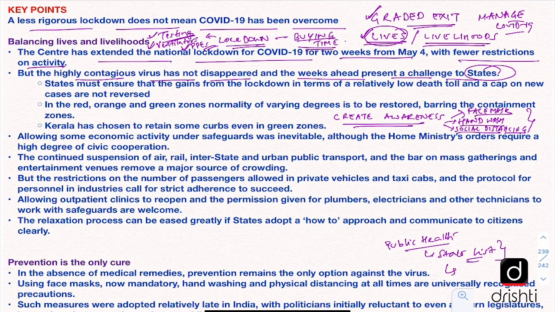And here we should know that the state list and all the lists are mentioned in the 7th Schedule of the Constitution, which comes under Article 246. So this is also important from the prelims point of view. We should be knowing this.